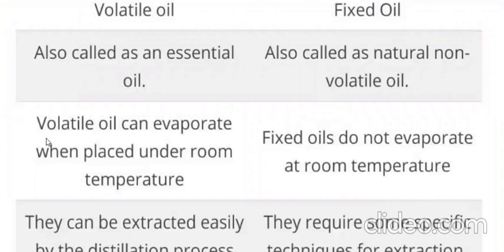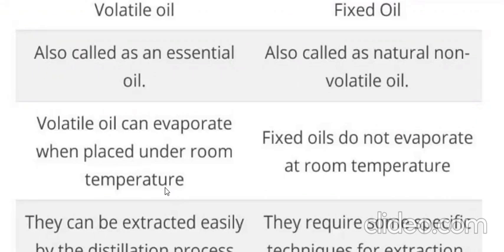Second thing we can mention: volatile oil can evaporate when placed at room temperature. As I told you, the volatile principle will be there. Whenever it is exposed to room temperature, there is no need to boil it or have hot weather. Even if you open the cap of the container, it is going to evaporate. It happens like in the case of petrol and diesel.